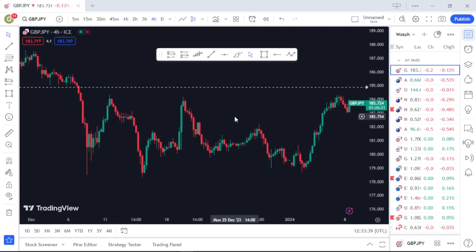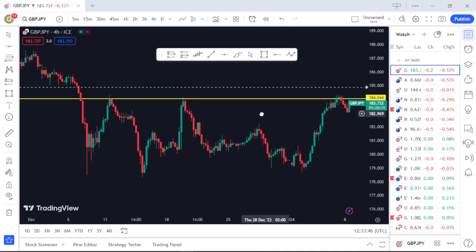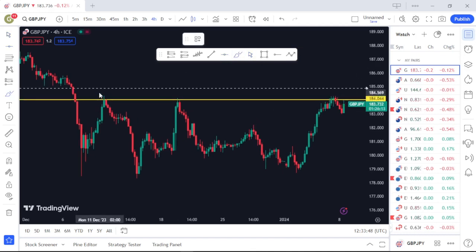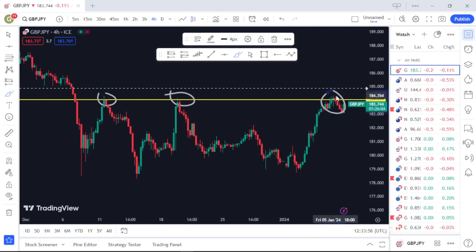So if you take a look at this chart here, where had the most touches? Looking at the 4 hour, it's simply this area here. You can see this area had multiple touches, which is 1, 2, 3. So this sort of area here is what I term as resistance area. Why is it resistant? Because there are multiple suppliers at this level. So for 3 consecutive times the market hits this area, it's unable to break above it. So whenever it hits here, you should be looking for a sell market depending on how the market moved there.